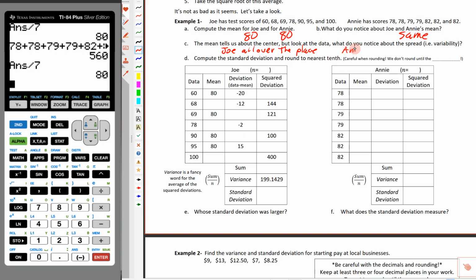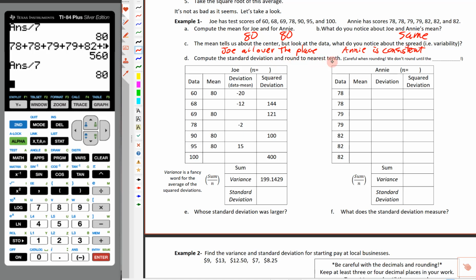And we're going to write down here that Annie is consistent. So what we mean here is there's a lot of variability in Joe's scores, but there's not much variability in Annie's scores. Now it says compute the standard deviation and round to the nearest tenth.